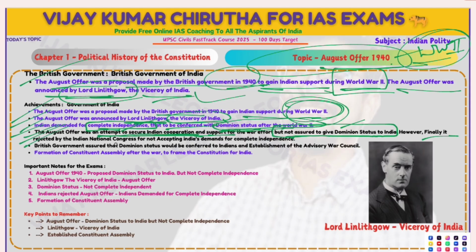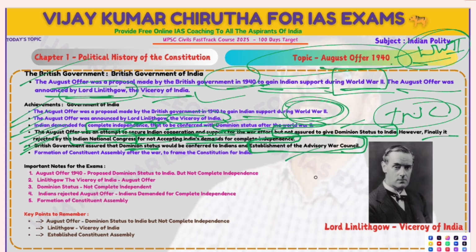Finally, it was rejected by the Indian National Congress. The INC was demanding complete independence, but the British government was not accepting that. That's why the INC rejected the August Offer. The British government assured that dominion status would be conferred on Indians, and established the Advisory War Council.